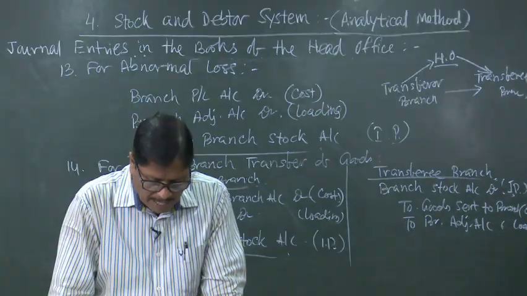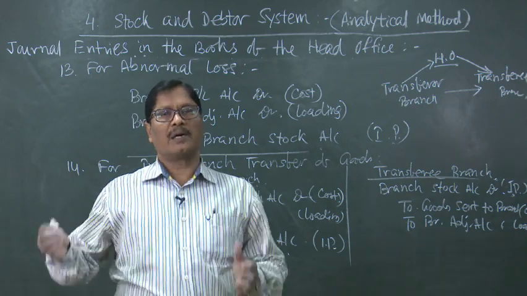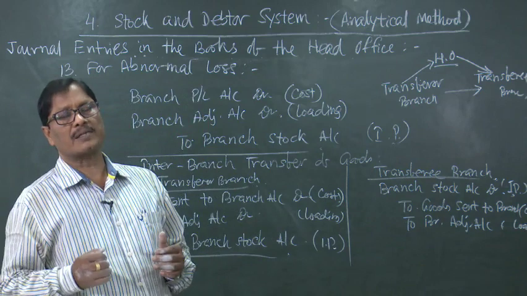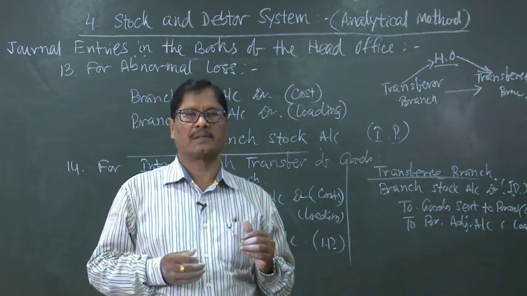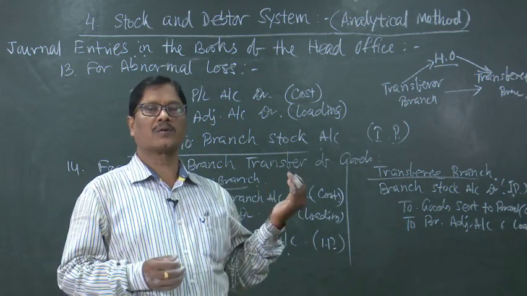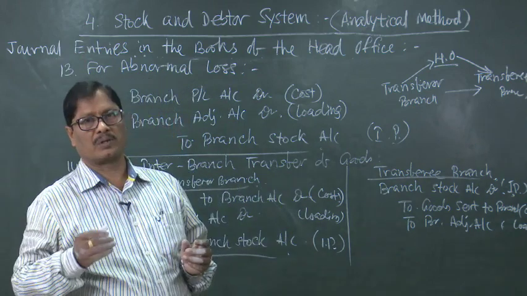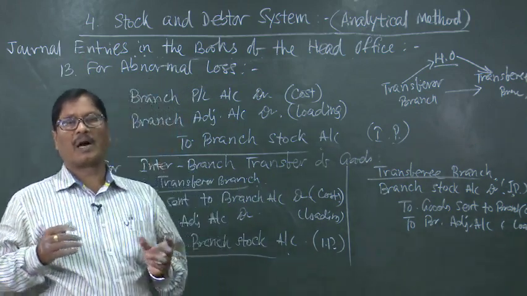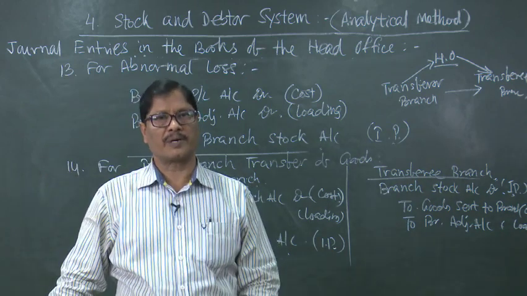Then, for apparent profit over the invoice price, sometimes what happens is that the credit side of the branch stock account is more, and the debit side is less. In the debit side, we record the opening stock and the goods sent to the branch, but if the sales are more, how can that be? Because there is some apparent profit.